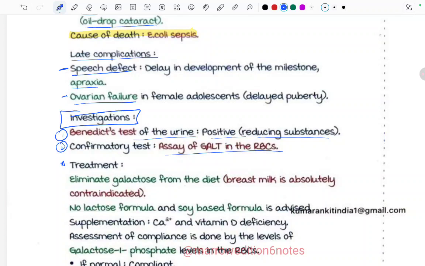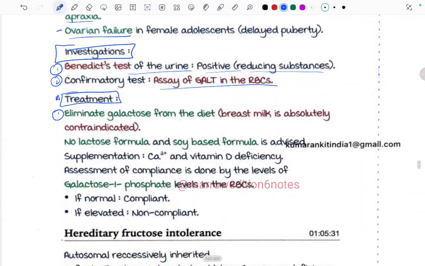Now, what is the treatment part? Eliminate galactose from the diet. Breast milk is absolutely contraindicated in these children with galactosemia. No lactose formula or soy-based formula is advised. Supplement calcium and vitamin D. Assessment of compliance is done by the levels of galactose 1 phosphate in the RBCs. If normal, compliant, and if elevated, non-compliant. So this is the treatment.